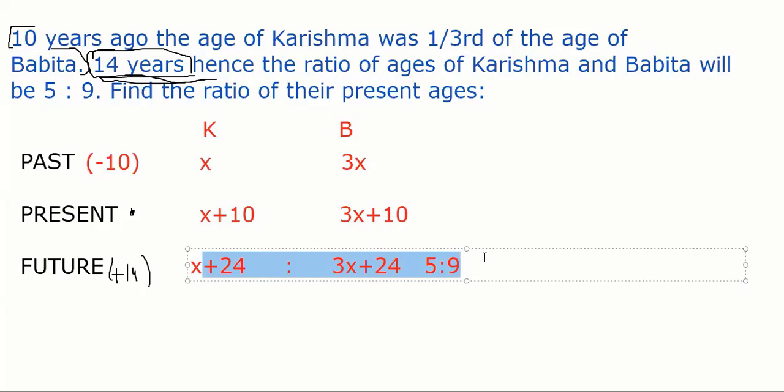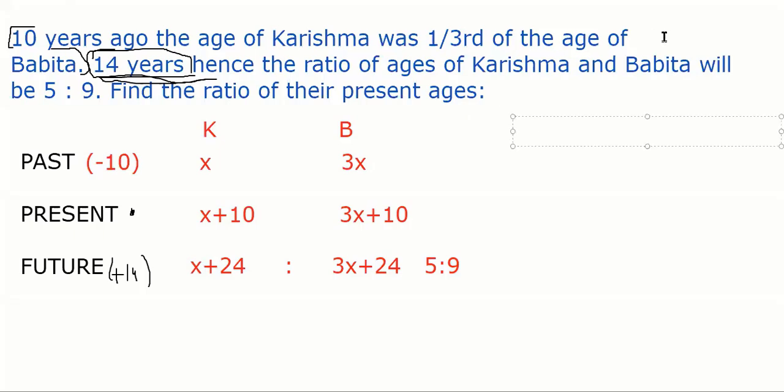So let me solve it for everybody. Thank you, Shubhi. Clear, right? Yes, sir. So guys, this is how you form it. Now any question like that you can form and solve anything. So how to solve it? Very easy. I'll just write on the right side how to solve. Put a cross multiplication and solve this. For example, x plus 24 by 3x plus 24, meaning that ratio is this only, and that is given as 5:9.